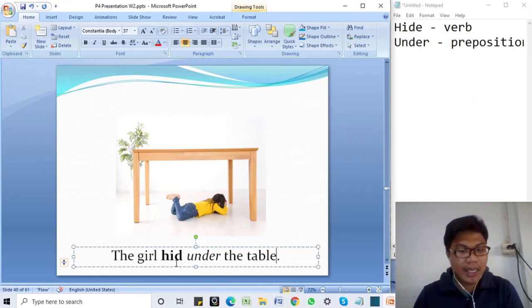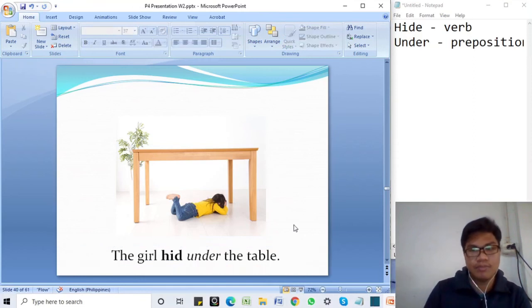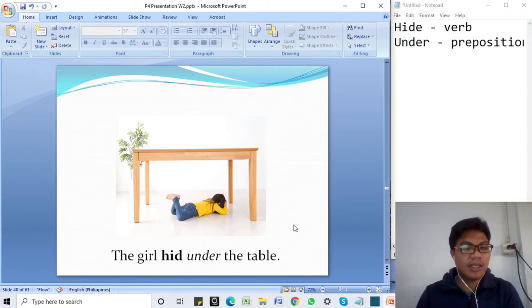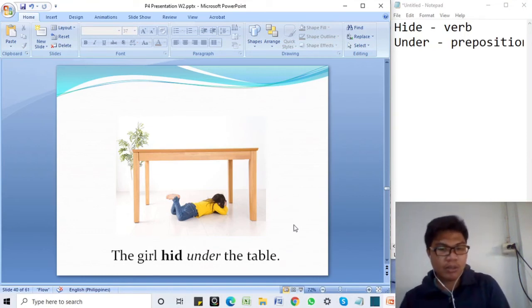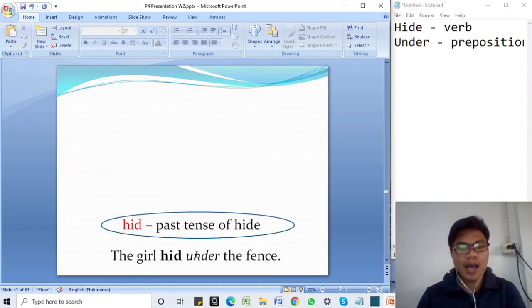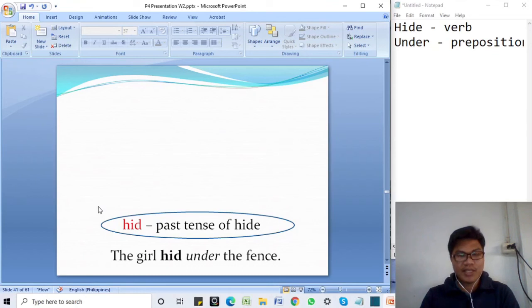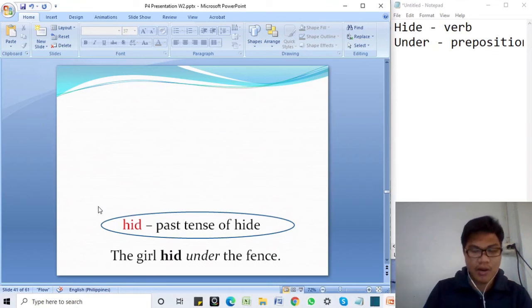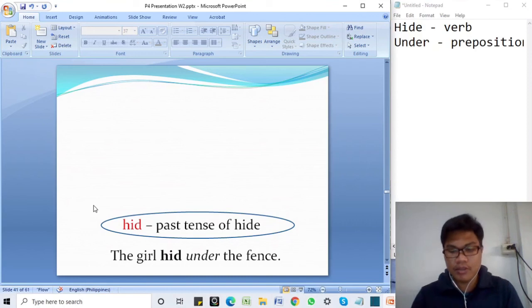So the girl hid under the table. We know that under is the preposition. What about hid? Hid is the past tense of hide. Do you guys understand? Alright. Now let's move on.